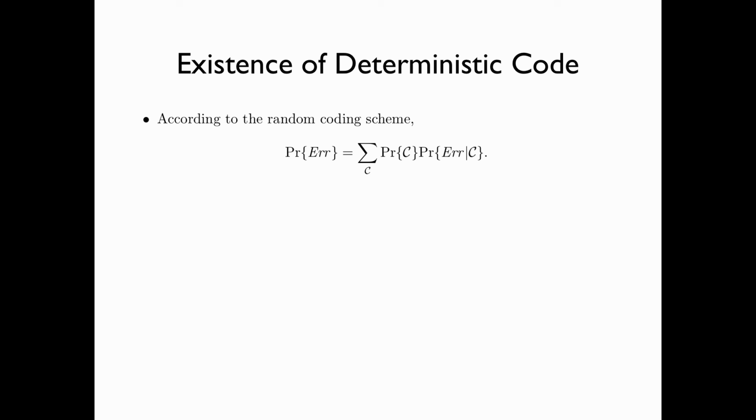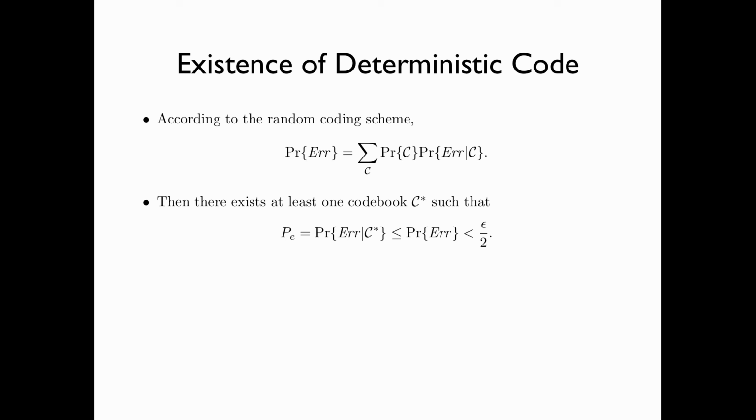According to the random coding scheme, the probability of the error event can be written as the summation over all codebooks C, the probability of the codebook C being chosen, times the probability of the error event for that codebook C. In other words, the probability of the error event is a weighted average of the probability of the error event over all the codebooks.